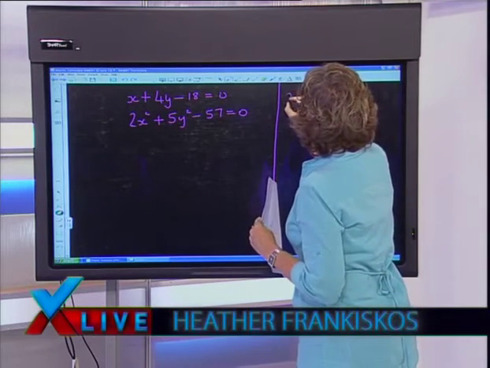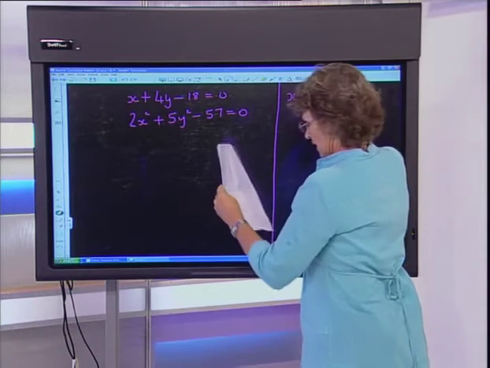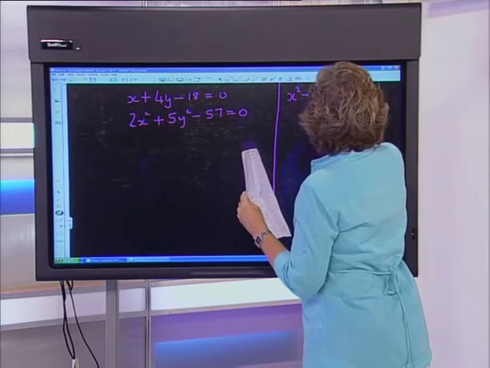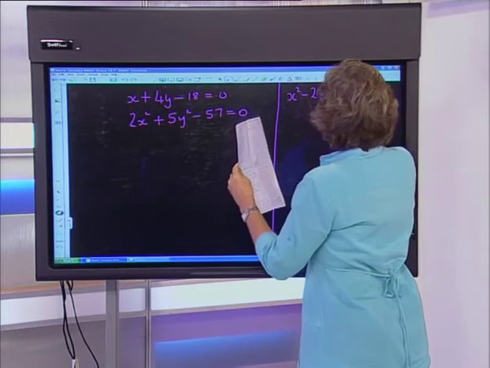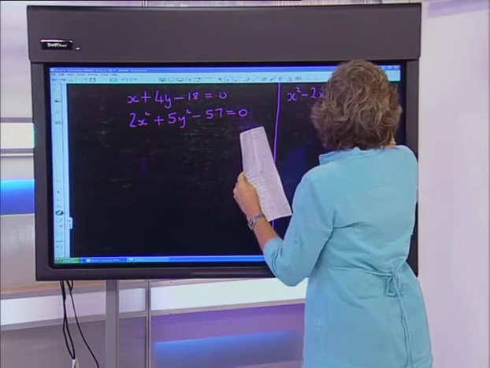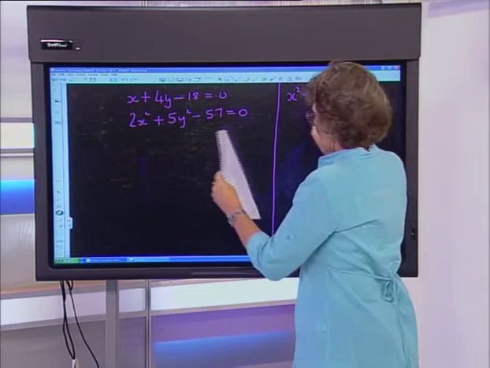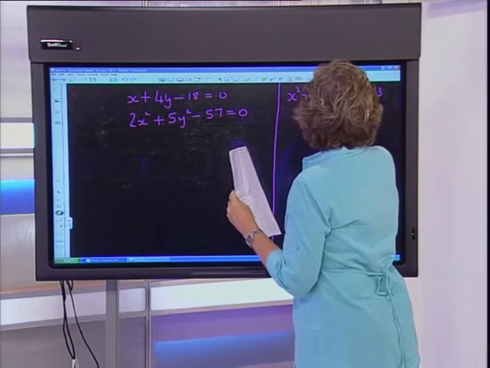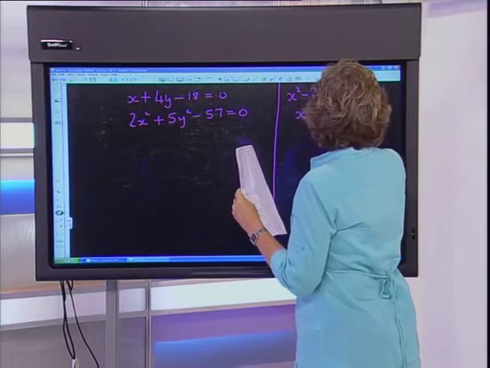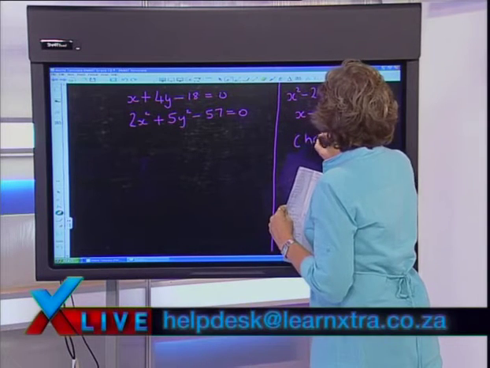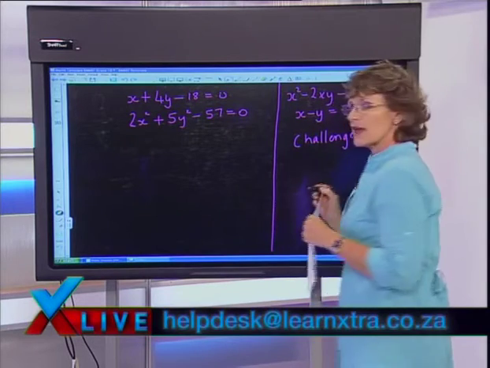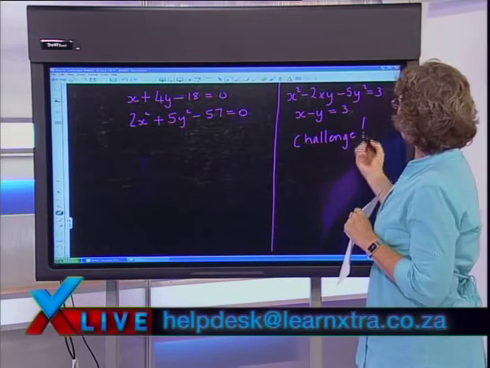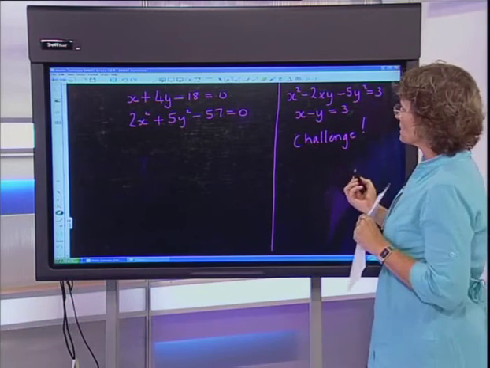So this is another system: x squared minus 2xy minus 5y squared is equal to 3, and x subtract y is equal to 3. This is going to be your challenge, and at the end of the show we'll give you the answers for that one. So while we're at a break or whatever, that's where you can get your teeth into it.